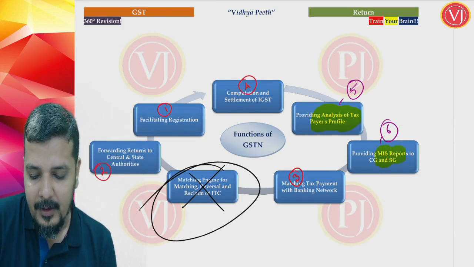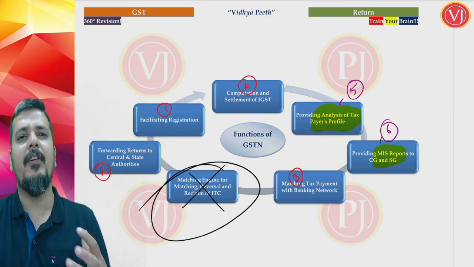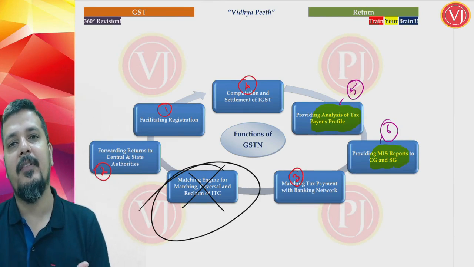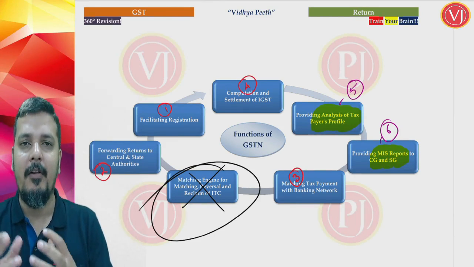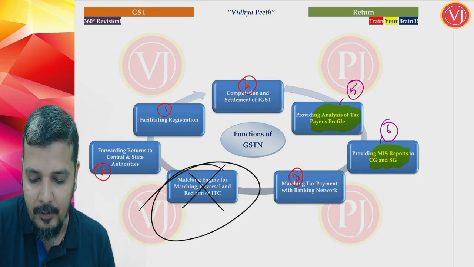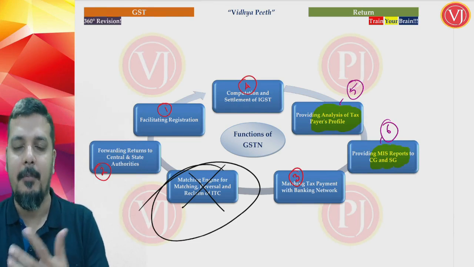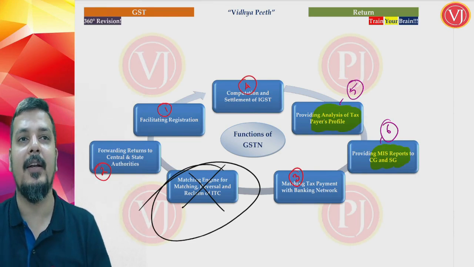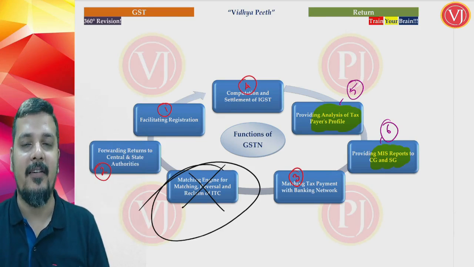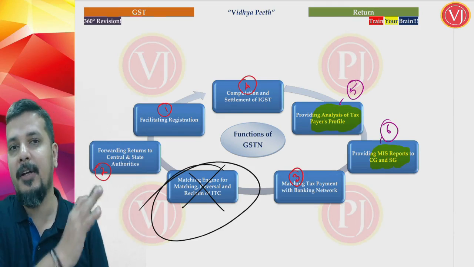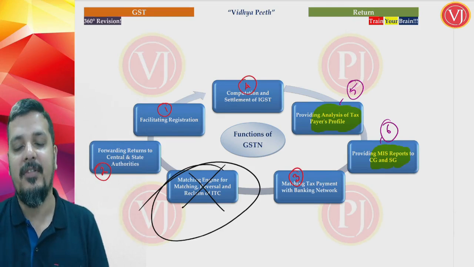Also, this network, as it has a lot of information, will give the information in the form of statistics. To put it in very simple terms, what is relevant will be given in a form called the management information system. What is important, what is not important will not be given. What is important will be highlighted in management information reports to the central government and state government, so that they can talk about the statistics. Every month after GST collection, you see the newspaper headline on the first page of all the newspapers, how much GST collection is done.